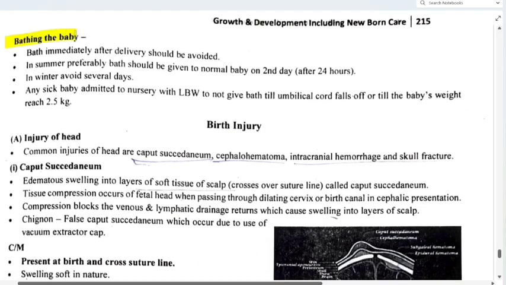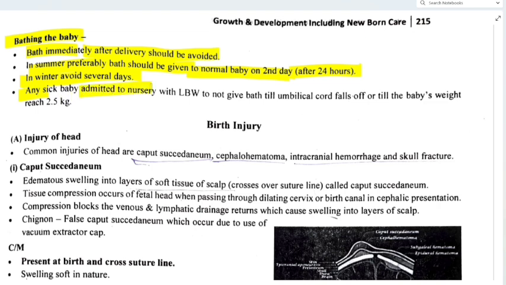Now bathing the baby. Bath immediately after delivery should be avoided. In summer, preferably bath should be given to normal baby on second day after 24 hours. In winter, avoid for several days. Then any sick baby admitted to nursery with LBW, that is low birth weight, do not give bath until umbilical cord falls off or till the baby's weight reaches 2.5 kg.